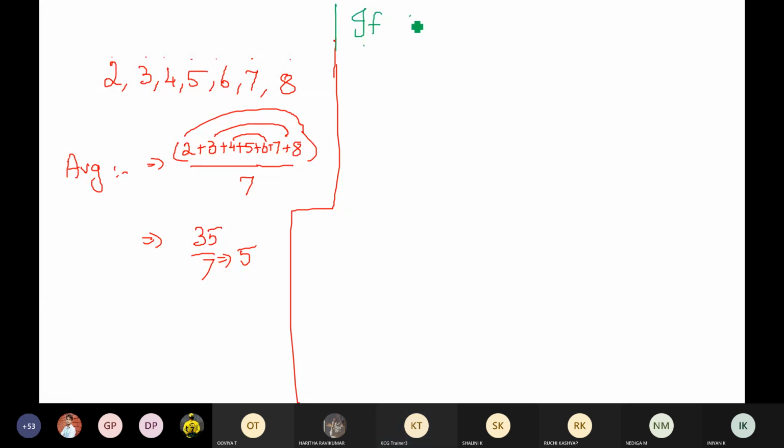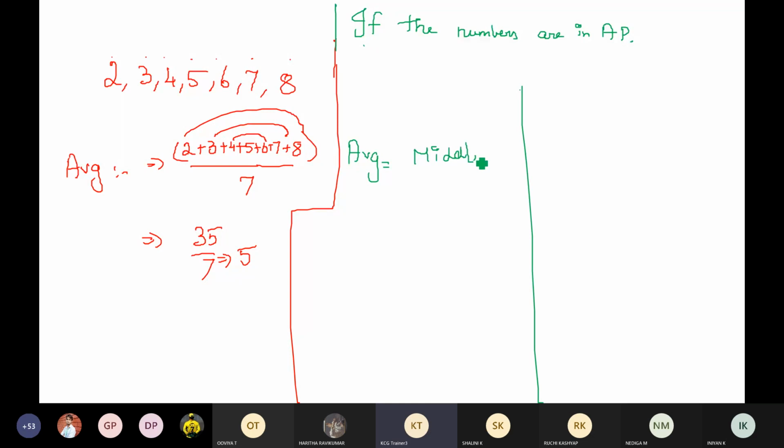If the numbers are in AP, then we can also say that the average is equal to the middle term. Clear? So what is the middle term here? 5 would be the middle term because there are 3 terms to its right and 3 terms to its left. So that's the reason I can say 5 is the middle term.